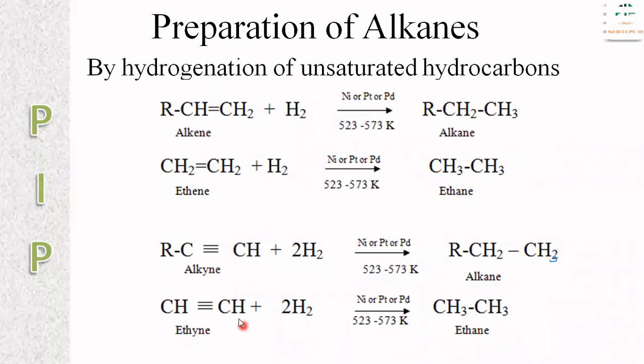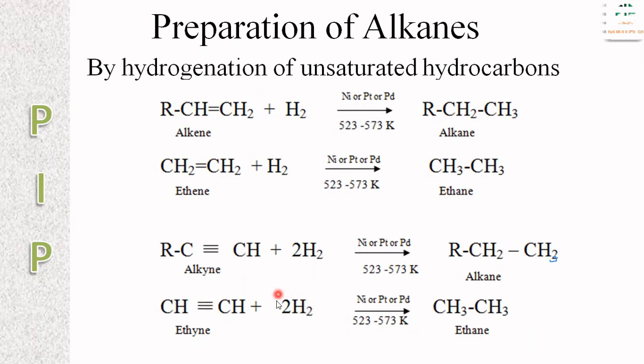Example, ethyne. As I explained previously, two carbon atoms, so that is named as ethane. Since there is a presence of triple bond, the naming is given as ethyne.